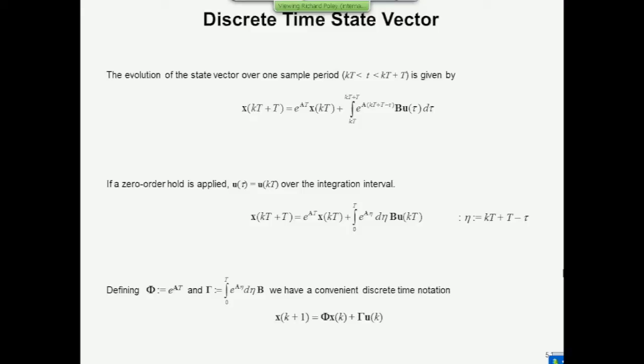And then whatever this integral is here, between 0 and T, e to the A eta d eta, times B. Right, so B is included in that definition. That becomes Gamma, and that's your new input matrix or driving matrix for the discrete time case. You won't ever need to do this, but this is where these matrices come from and why they're different from the continuous time case. MATLAB will take all the hard work out of this for us.